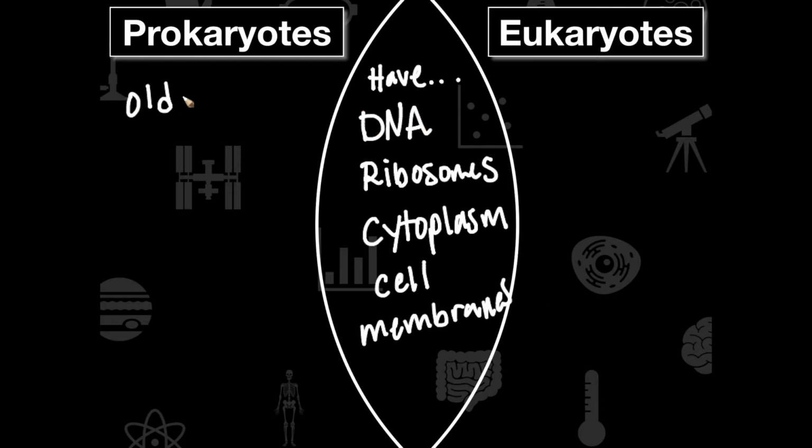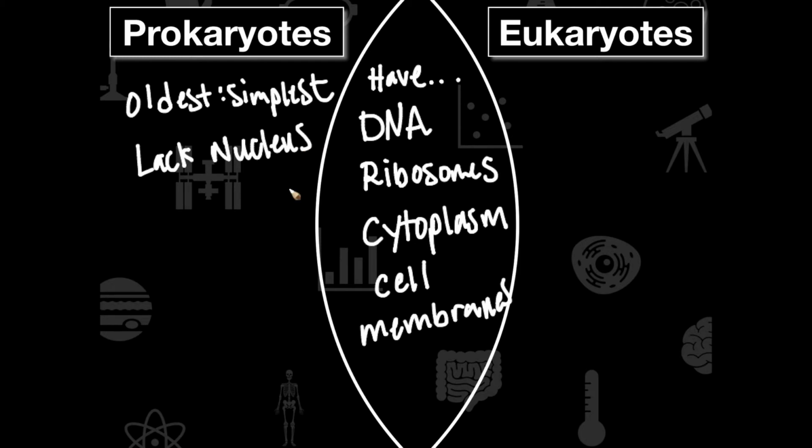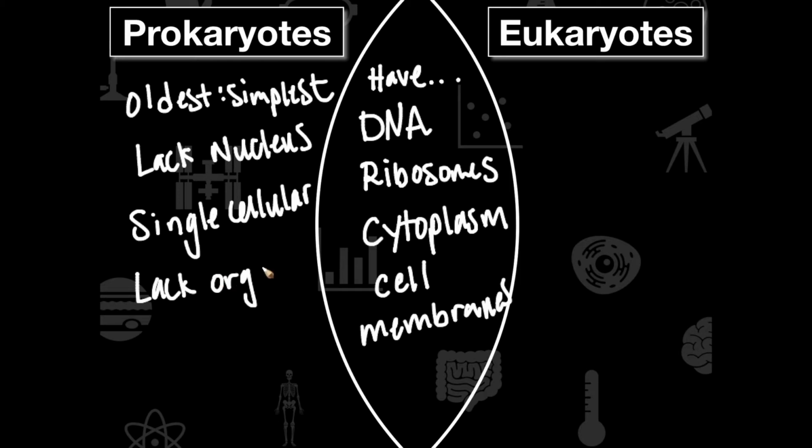Now, prokaryotes are going to be a little bit different. They are the oldest. They're also the simplest of cells. They lack a nucleus. They are only single cellular. And they're going to lack complex organelles.